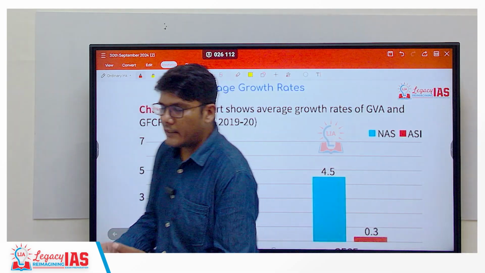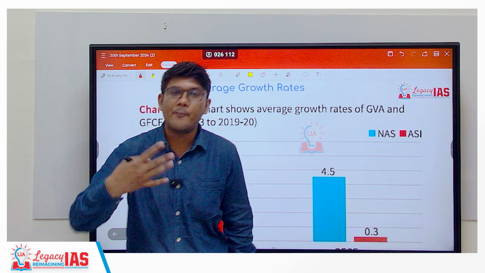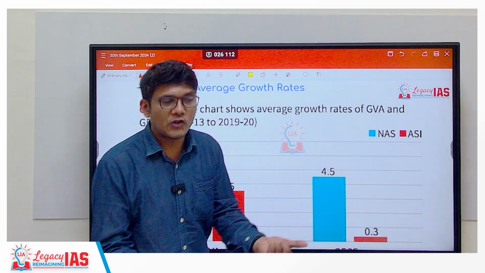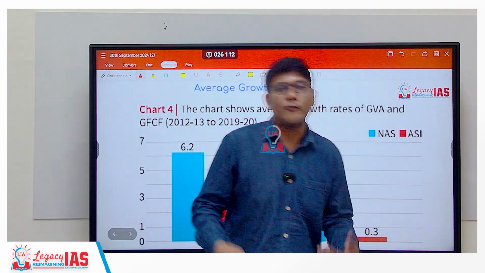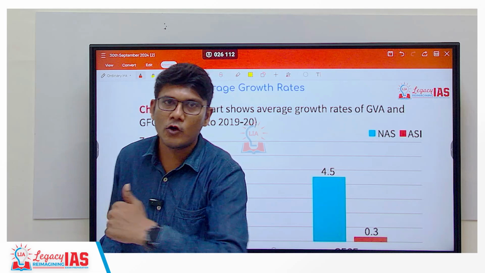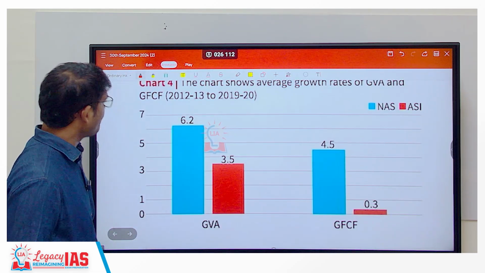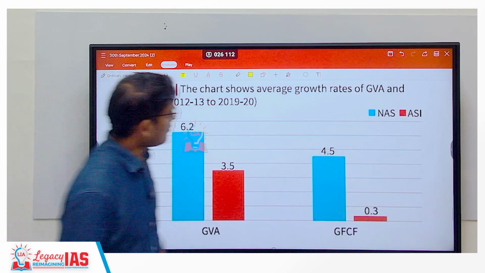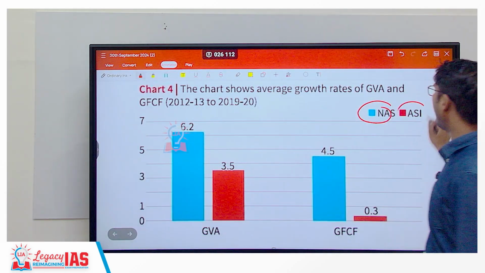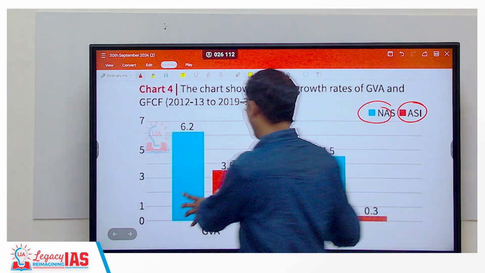Whatever the industry is doing, however it is doing, it will keep on doing that. For expansion, for new industries, what do you need? Fixed investment. Now, if that has not grown, how will your industries expand? And that is what is seen in this particular graph. So, when you look at it, there are two different data sets, NAS and ASI data. We'll look at both of them.